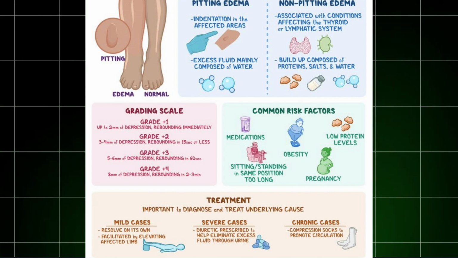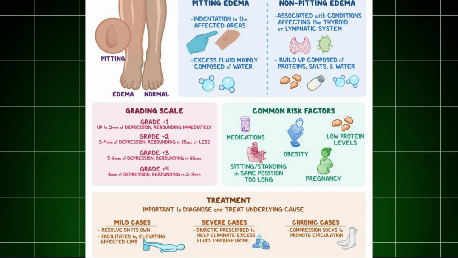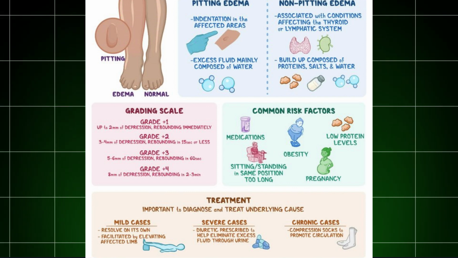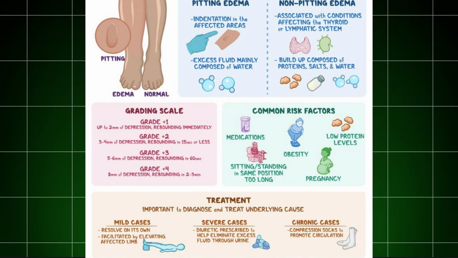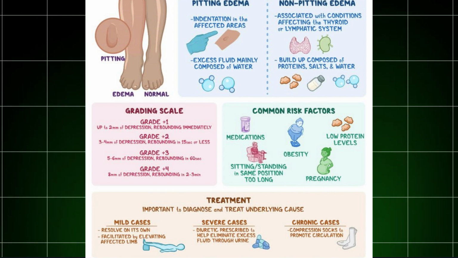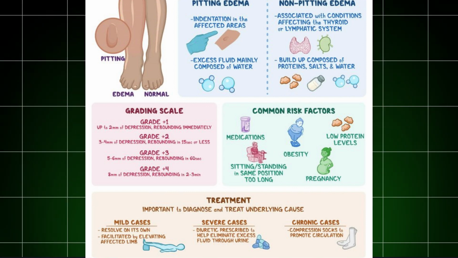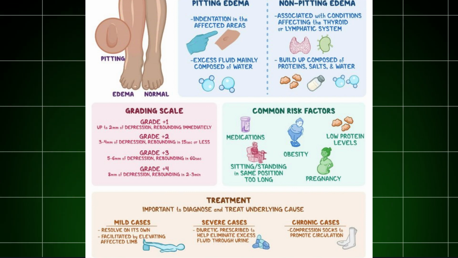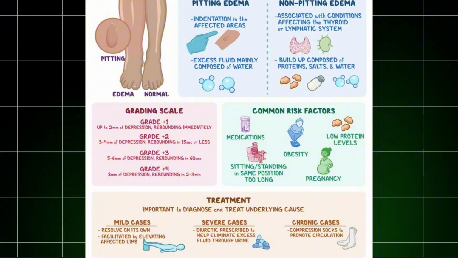Free fluid in body cavities. When fluid gathers in body cavities, it's called effusion. For example, ascites, when fluid accumulates in the peritoneal cavity. Hydrothorax means pleural effusion, when fluid is present in the pleural cavity. Hydropericardium, pericardial effusion, when fluid is found in the pericardial cavity.